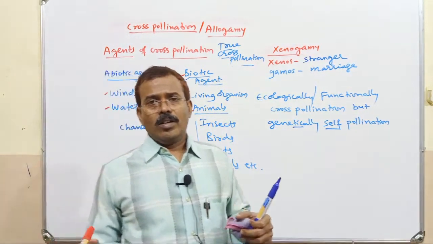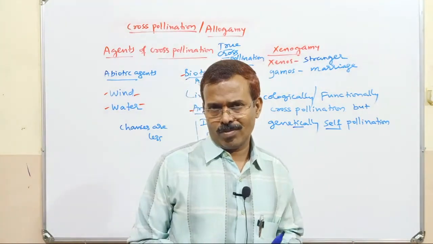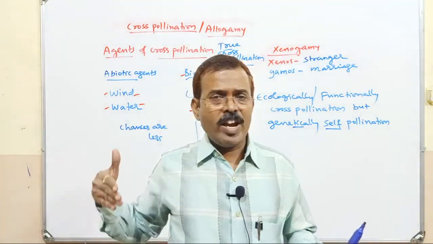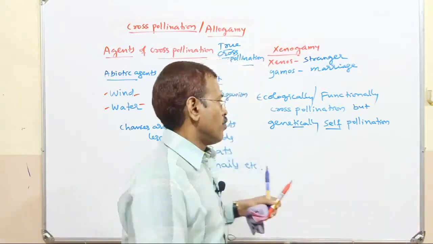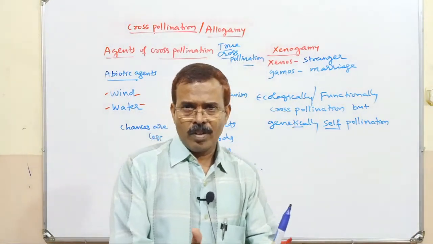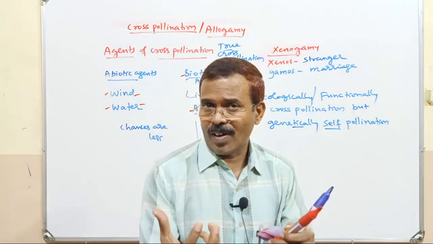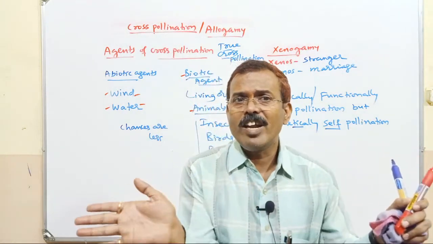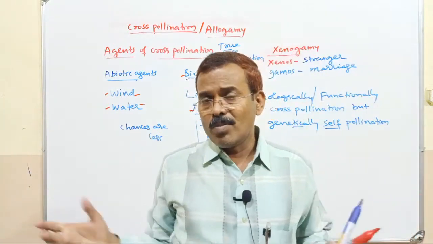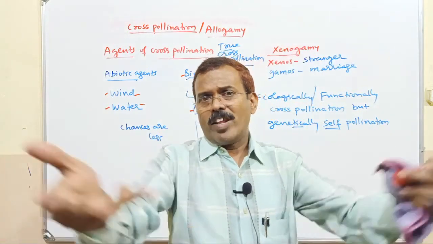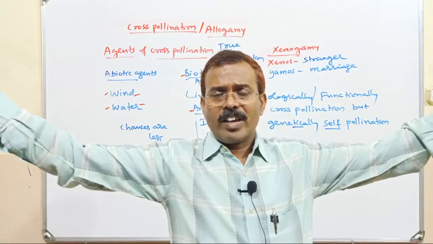Wind, most of the time, is directionless. Wind cannot blow always in only one direction. See, the plant is on one side, the receptive stigma of a flower is on one side. If wind is in the opposite side, pollen grains will not reach the stigma. Similarly, even water. The water body is there, pond, lake, river.